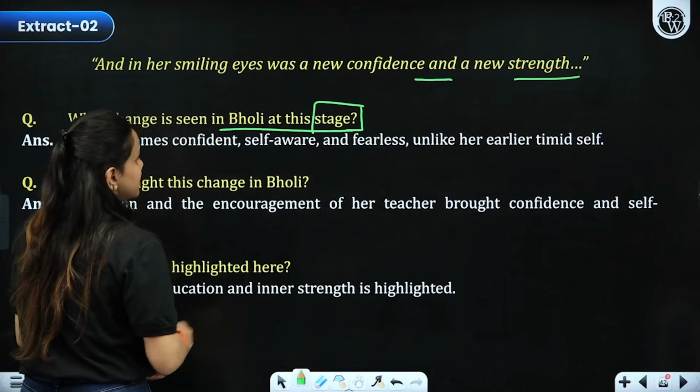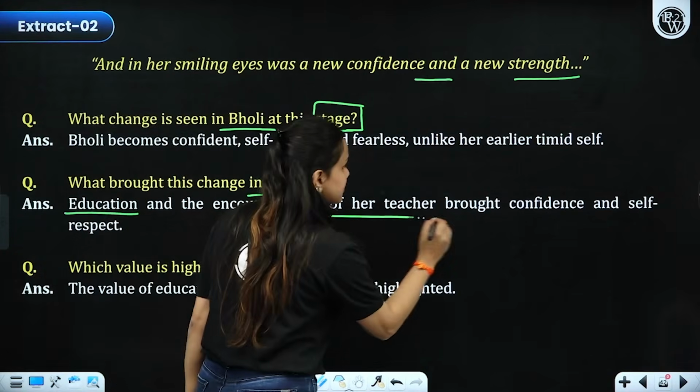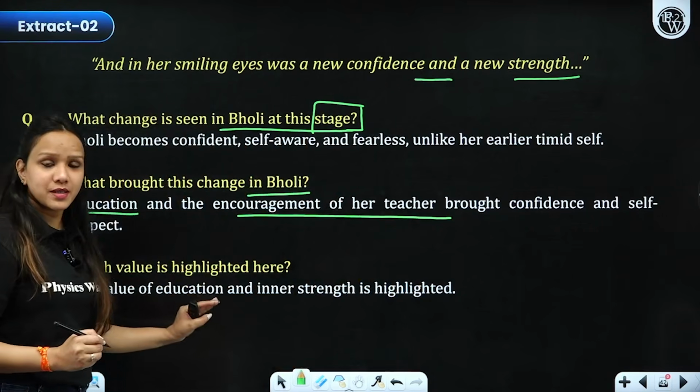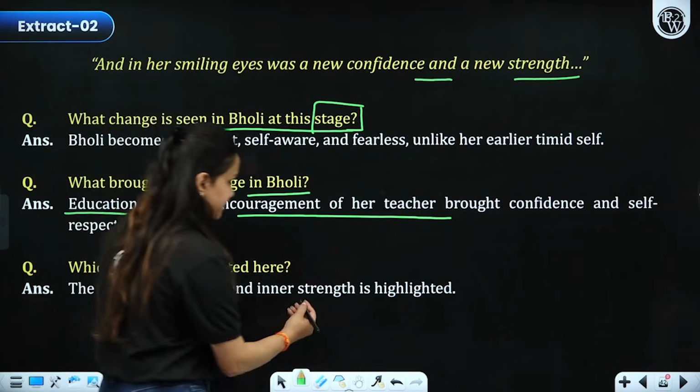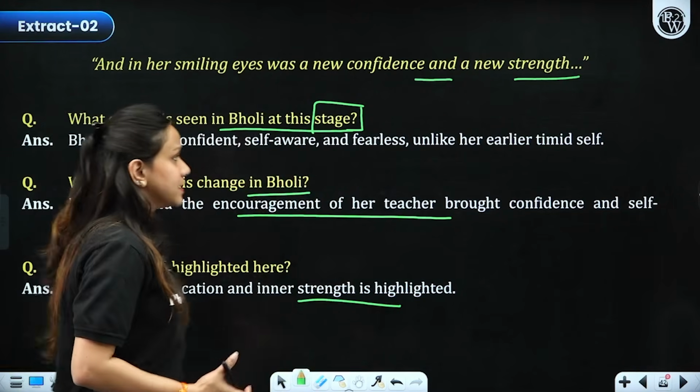What brought this change in Bholi? Education and encouragement of her teacher. Then which value is highlighted here? Value of education that made her self-confident, that made her self-reliant and highlighted her inner strength, right?